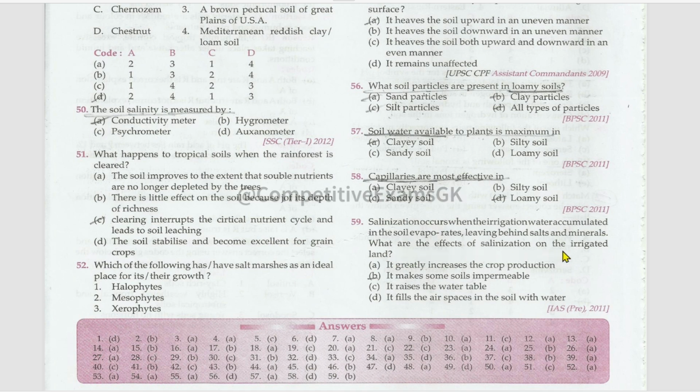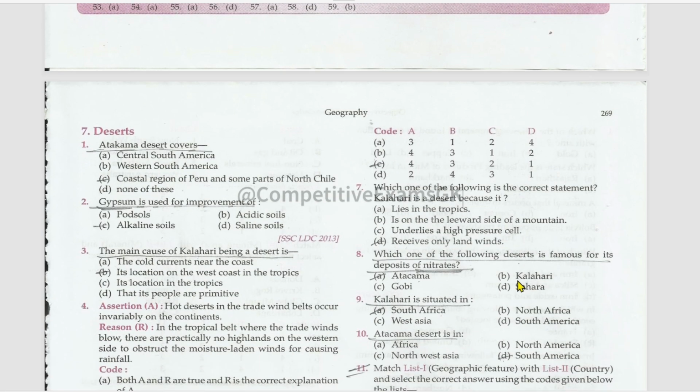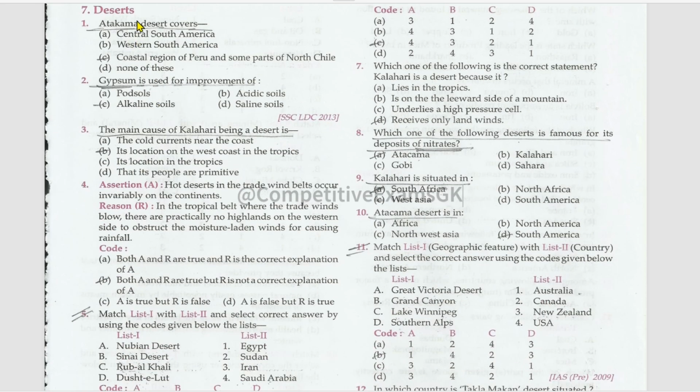What are the effects of salinization on the irrigated land? It makes some soils impermeable. Next subtopic is deserts. Atacama Desert covers coastal region of Peru and some parts of North Chile. Gypsum is used for improvement of alkaline soils.